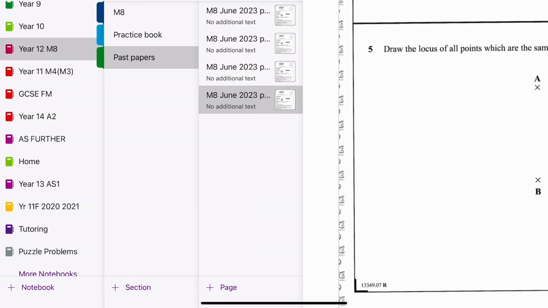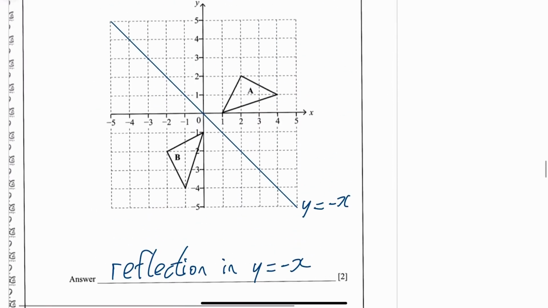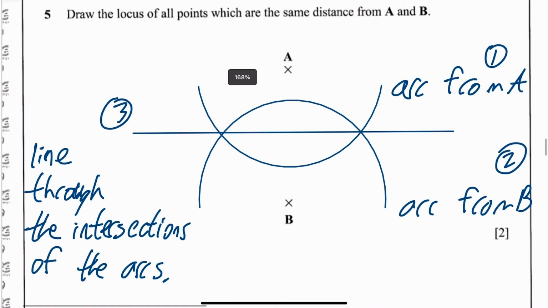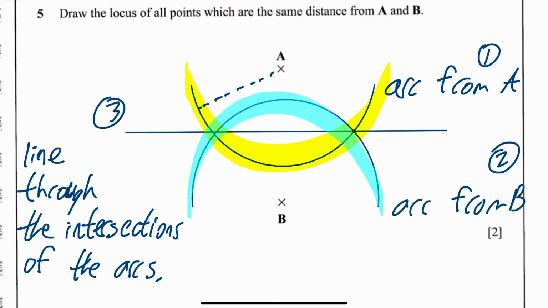Bear with me. I'm going to go to my solution for this just to show you. Too awkward to do this one. Here we are. Right, so this is my solution for this next question. It says, draw the locus of all the points that are the same distance from A and B. So from my point A, I opened my compass up a certain amount and I drew an arc. So it swung around like this. So that was my arc from A. Then the next thing I would do, same thing, I'll do my arc from B. So I open up a compass.